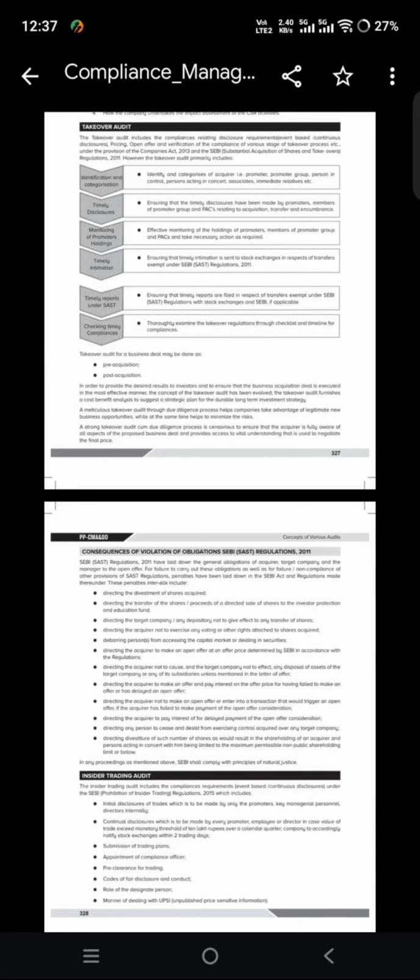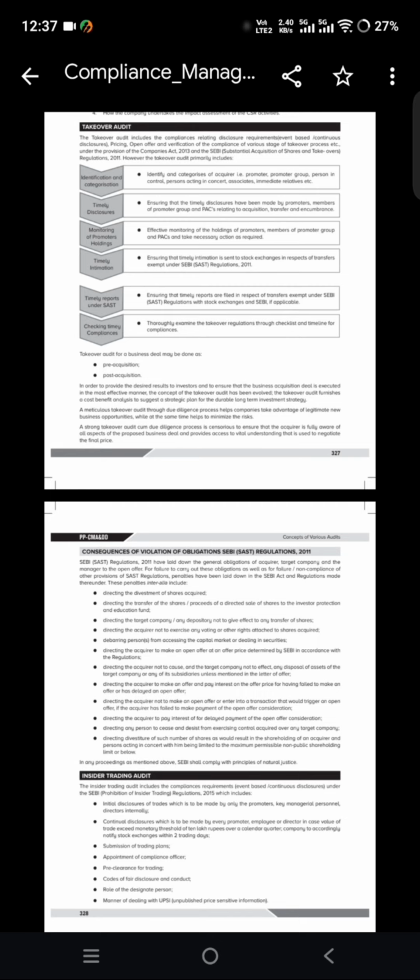And part 2, takeover audit. Takeover audit includes the compliances relating to disclosure requirements of pricing, open offer, verification of the compliance of various stages of takeover process, etc. So, takeover audit primarily includes, or the scope of the takeover audit.